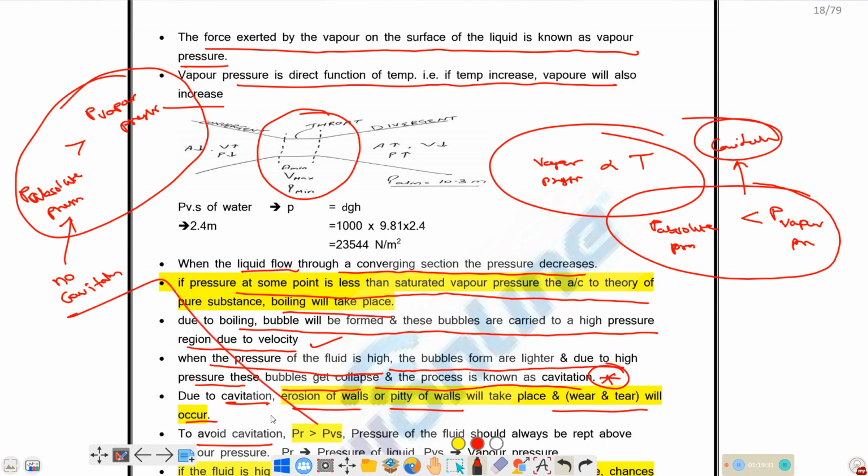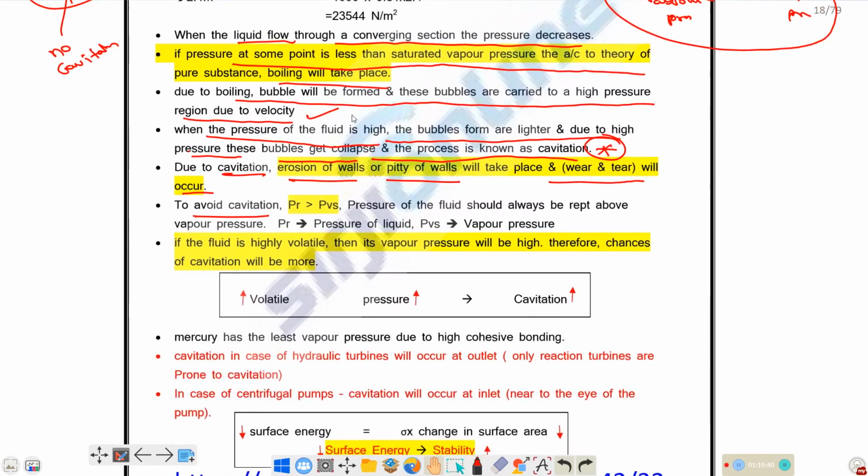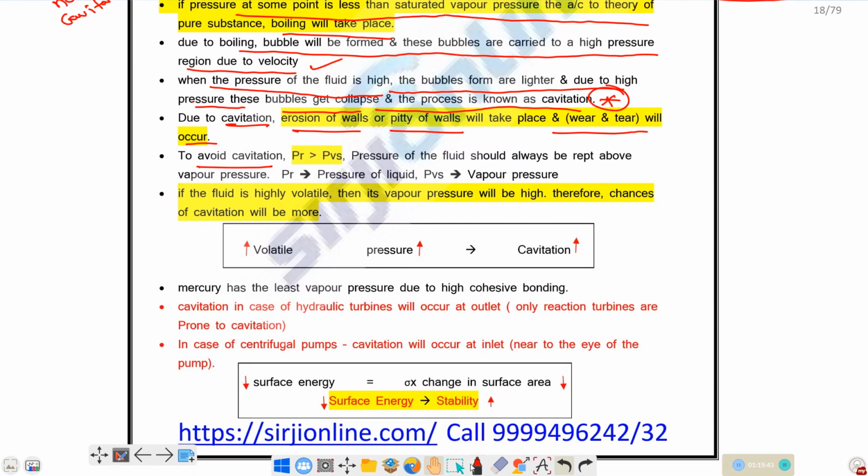So to avoid cavitation, the absolute pressure should be greater than vapor pressure. The pressure of the fluid should always be above vapor pressure, that is, the pressure of the liquid should be greater than vapor pressure. If the fluid is highly volatile, let's take methane, it has high volatility, so its vapor pressure will be high, therefore the chances of cavitation occurrence are more.